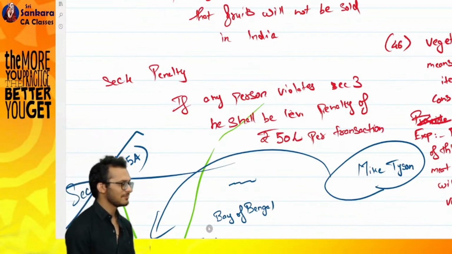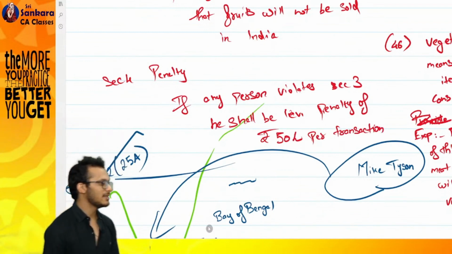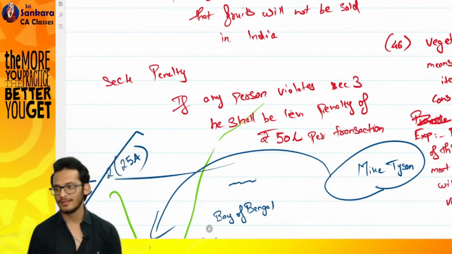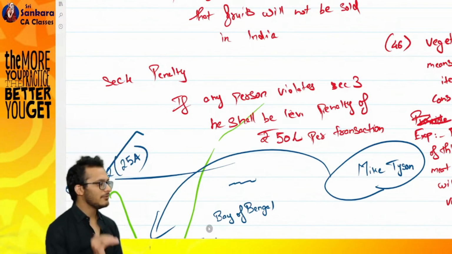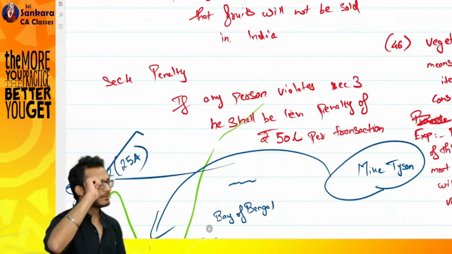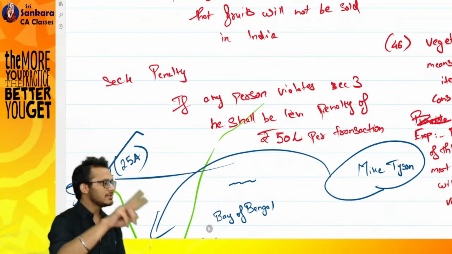Per transaction, he will be levied a penalty of 3 lakh. Clear or not clear? Yes. Now we have defined what is an act. We started with an act where we gave the title and everything. We started with the definitions.